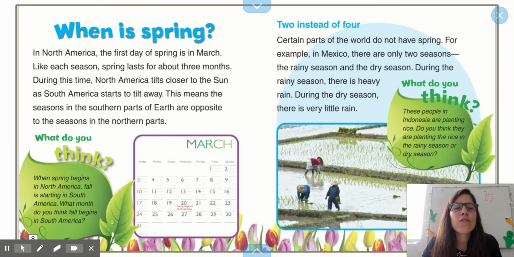Two instead of four. Certain parts of the world do not have spring. For example, in Mexico, there are only 2 seasons: the rainy season and the dry season. During the rainy season, there is heavy rain, and during the dry season, there is very little rain. What do you think? These people in Indonesia are planting rice. Do you think they're planting the rice in the rainy season or in the dry season?